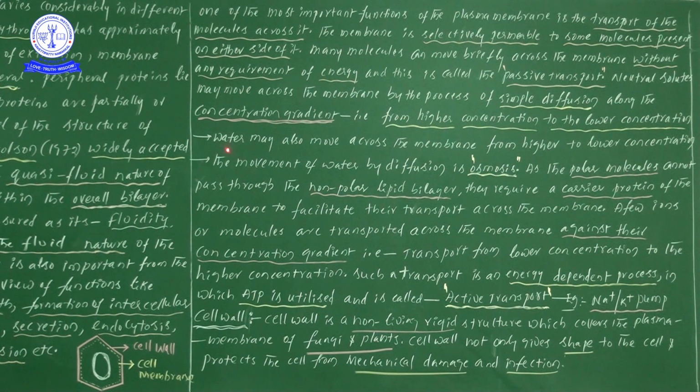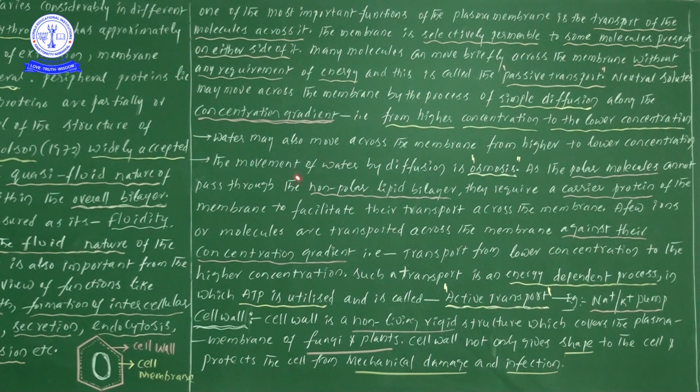Next one, water may also move across the membrane, from higher concentration to lower concentration. The movement of water by diffusion is called osmosis. Diffusion means, as we just learned, movement of ions from a higher concentration to a lower concentration.